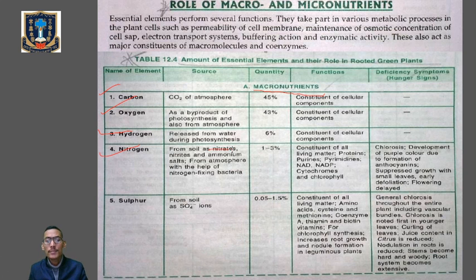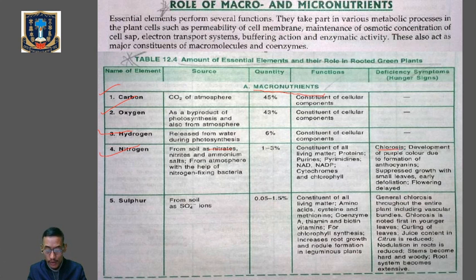But what are the symptoms, or the hunger signs, which the plant shows in the deficiency of nitrogen? The first one is yellowing of leaves. The leaves will turn yellowish in color, which is called chlorosis.